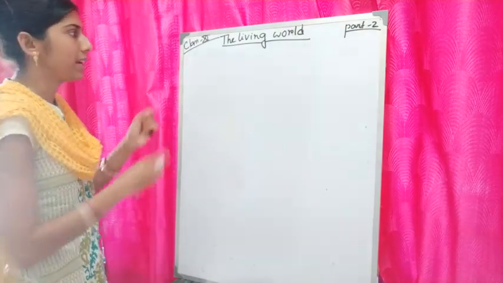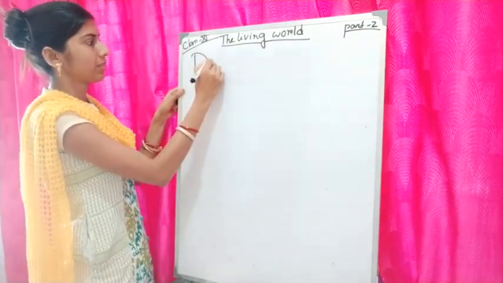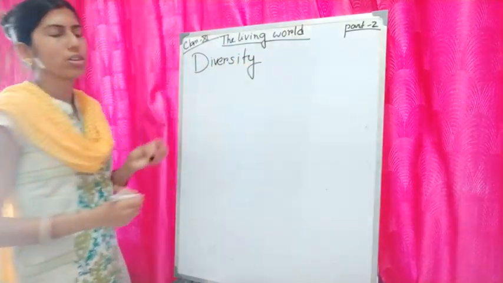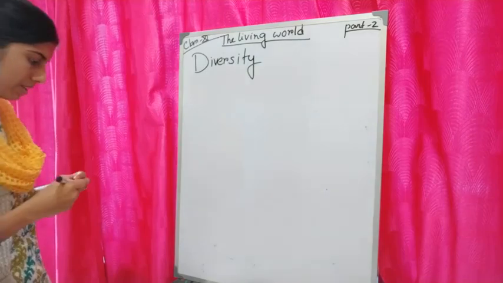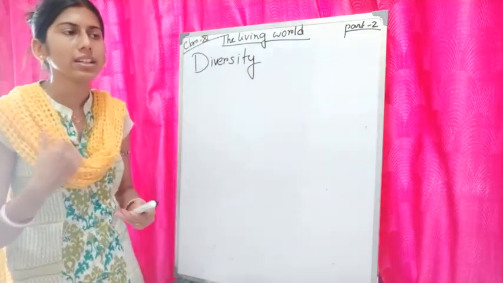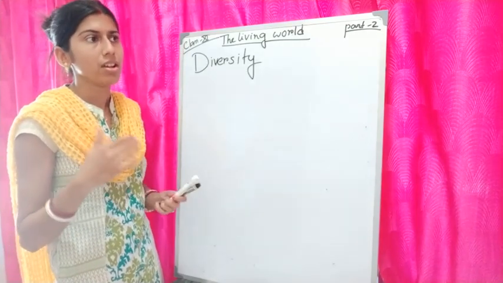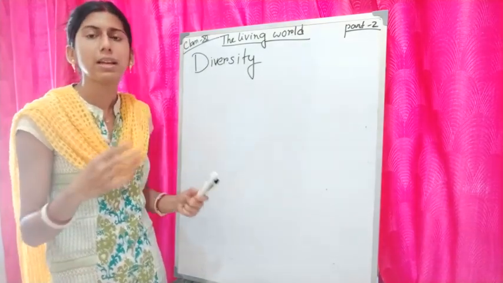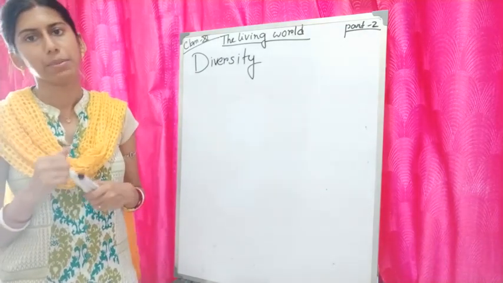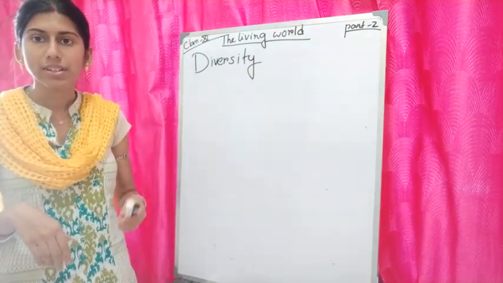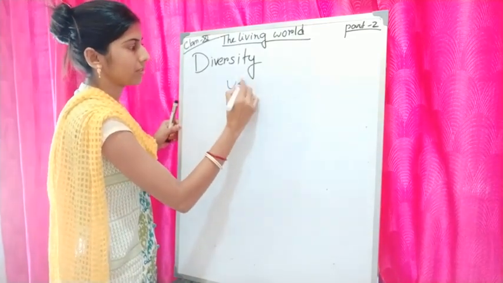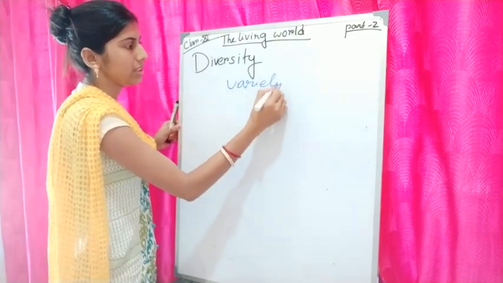First I have mentioned a term: what is diversity, or what do you mean by biological diversity? Diversity is the variety of organisms, plants or animals in a particular area or habitat. Which term is important? Variety.